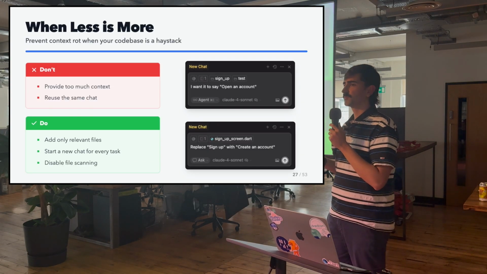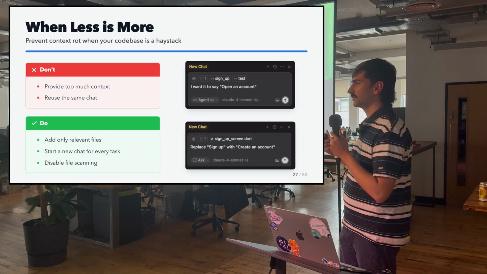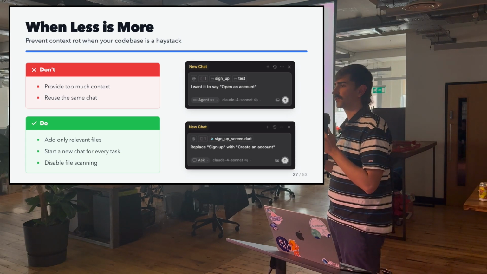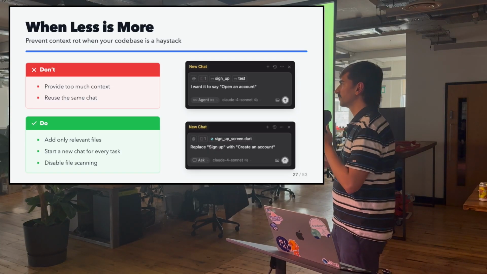And also, when you jump to a new task, you don't want to reuse the haystack that was used before. You don't want to reuse old context. So you should always clear your context and start a new task with fresh new context, so you can keep your haystack small, and the LLM can easily find the needle.